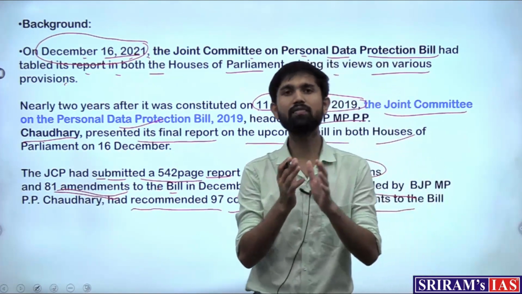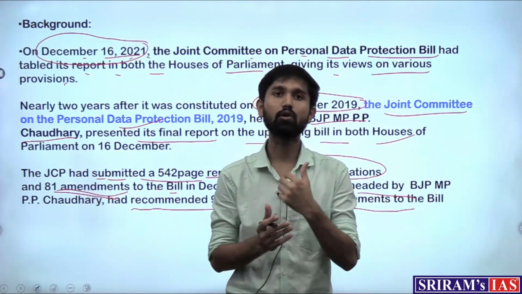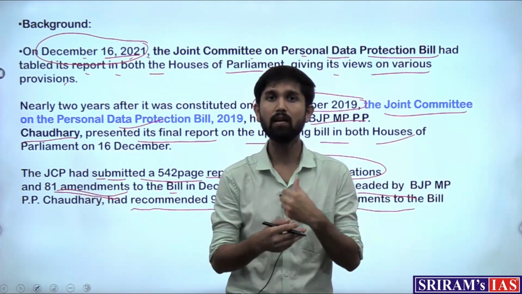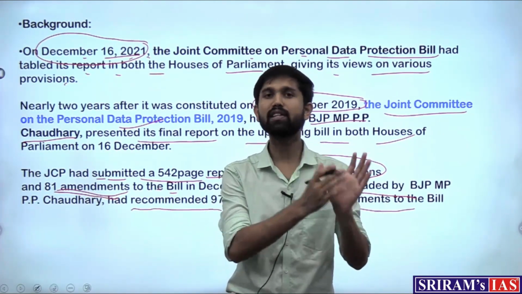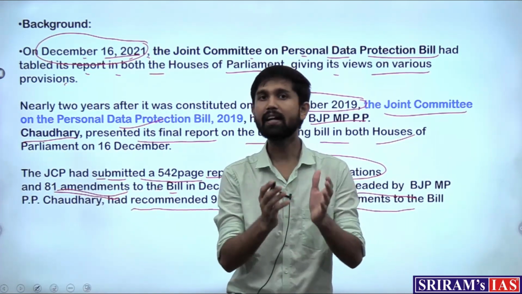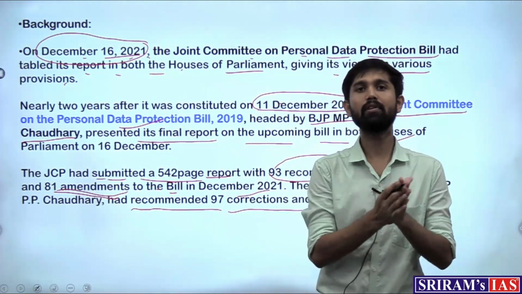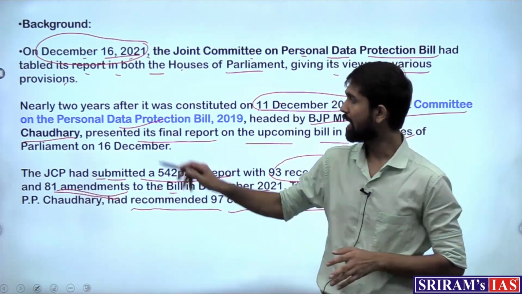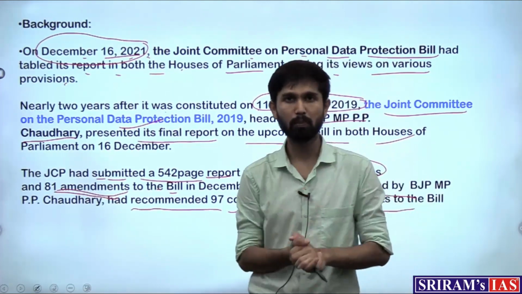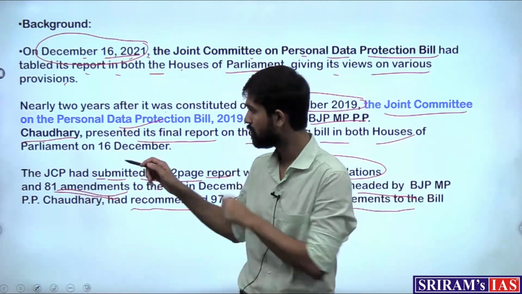So this gives us a snapshot of how the process of deliberation of a bill goes on in a democracy, especially in a parliamentary form of government, where the union government, or as the case may be a state government, takes out a bill on the subject. It is deliberated by the parliament. If the parliament feels that there are changes to be made, it should be heeded by the government and the proposed changes incorporated, and then the act can be passed.